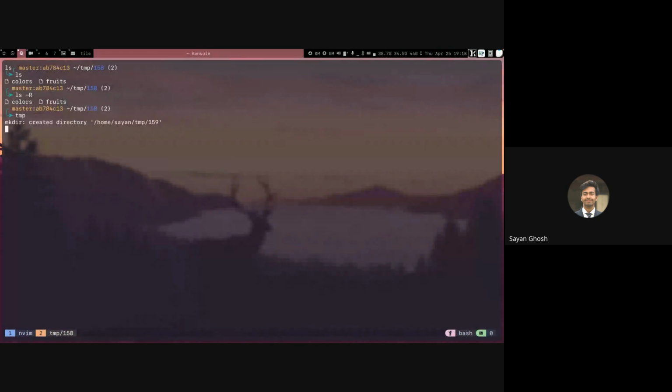So what we can do is let me just create a folder like that. So maybe we can have a few files and a few markdown files. And let me create a few folders.